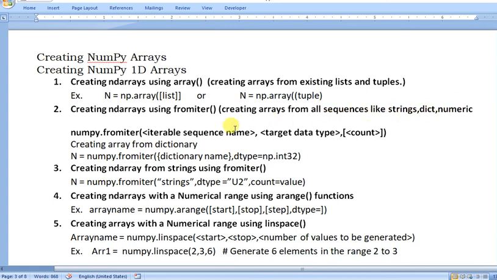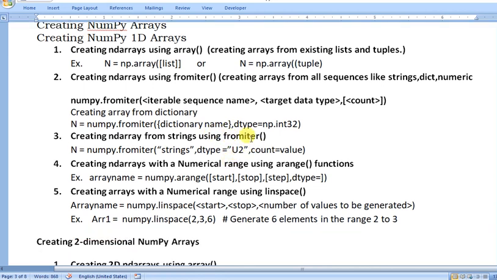The fromiter function can also be used for numeric values. Creating an nd array with a numerical range, with the arange function: if you want to generate values in a specific range, we can use arange. And if you want to generate a number of values in a given range, we can use linspace. So these functions we can use to create a numpy array.